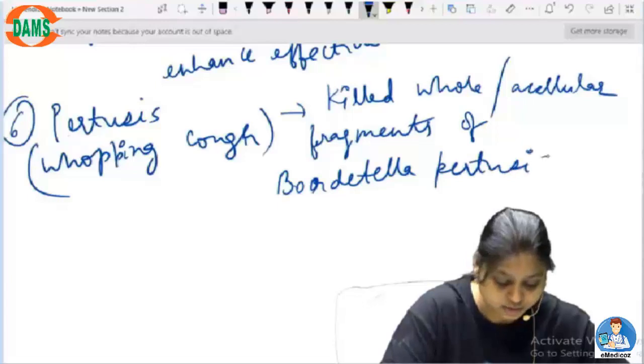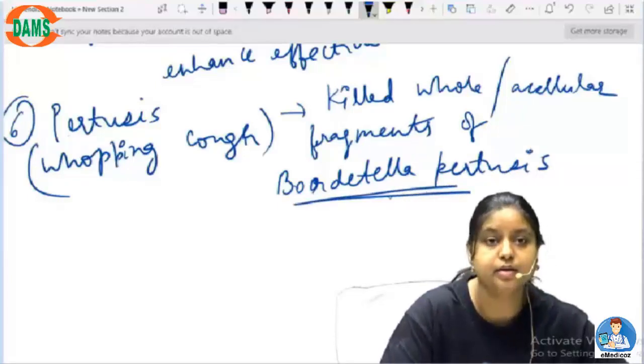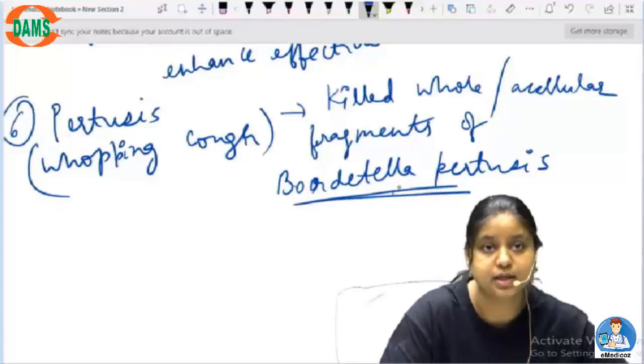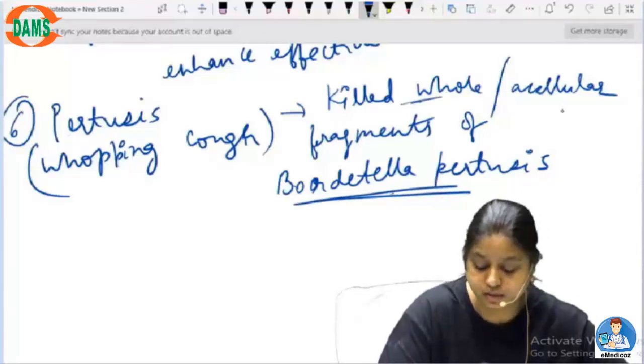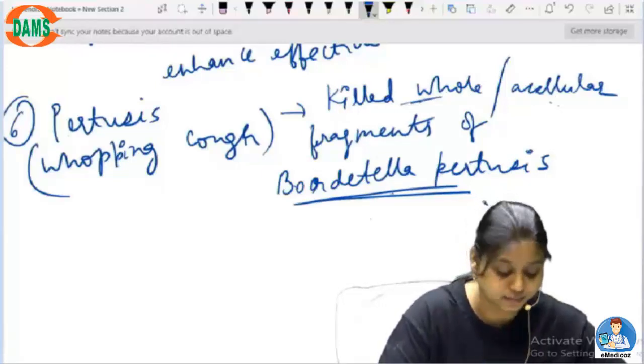This is the bacteria that causes the disease, and we can use the killed whole or the acellular fragments of the Bordetella pertussis organism.